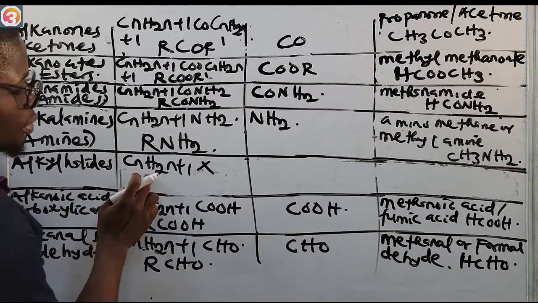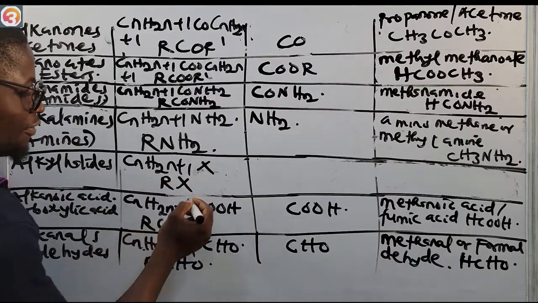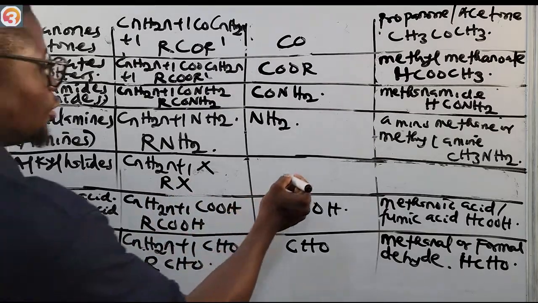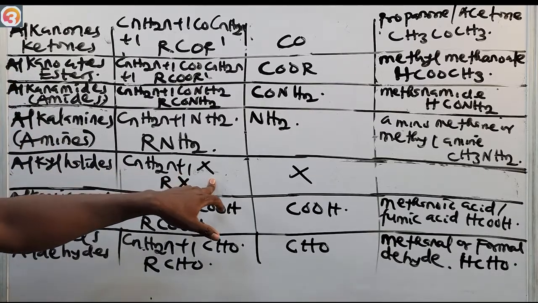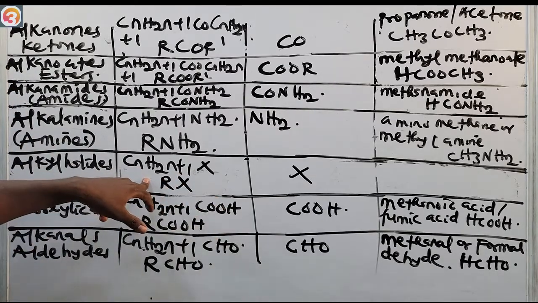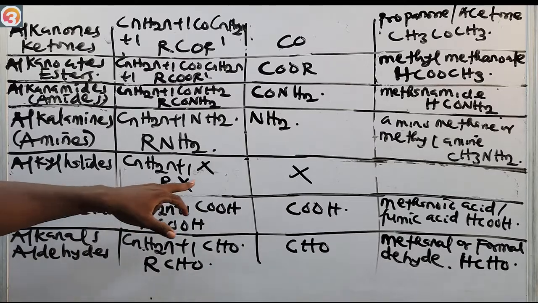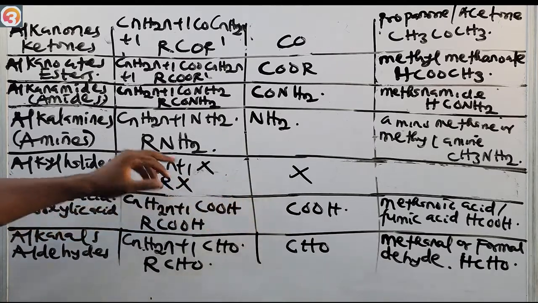If you want to represent this with R, that makes the general formula RX. The functional group will be X. Very simple, and of course they are very easy to know. Alkyl halides, CnH2n+1X, RX. The functional group here is X. Very simple to know.